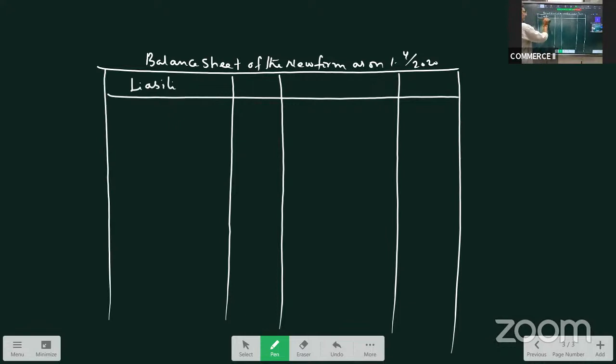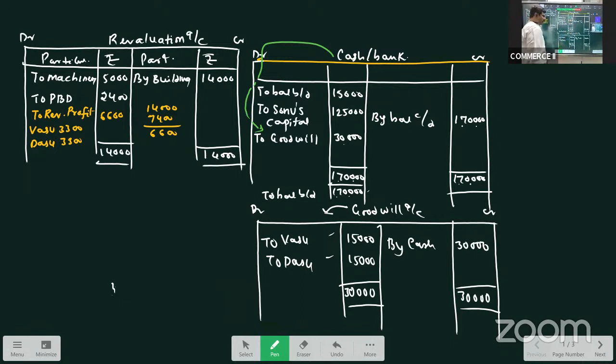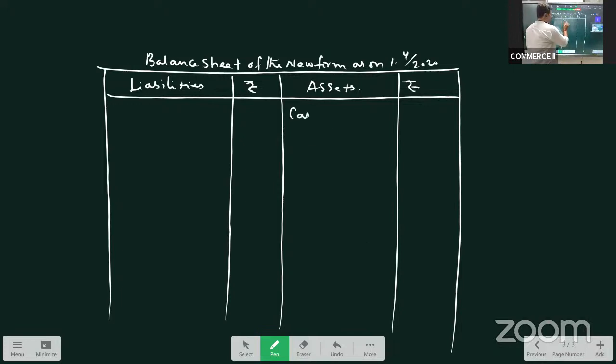Liabilities, amount, assets, amount. Okay, so let us follow the same sequence. What is the first item given in the balance sheet? It is cash at bank. Cash at bank is given as 15,000, but we are not going to take 15,000 because when we prepared the bank account, we had a balance of 1,70,000. So we'll take 1,70,000 cash at bank.